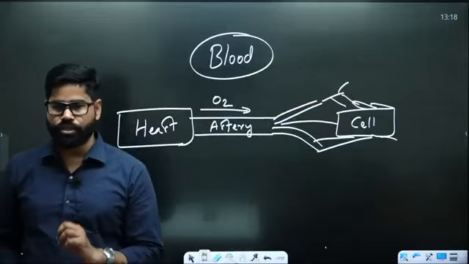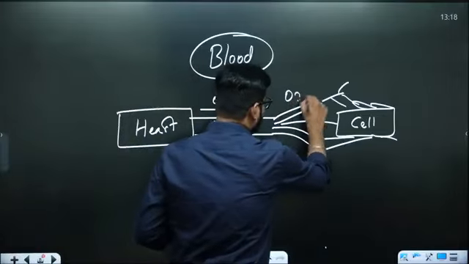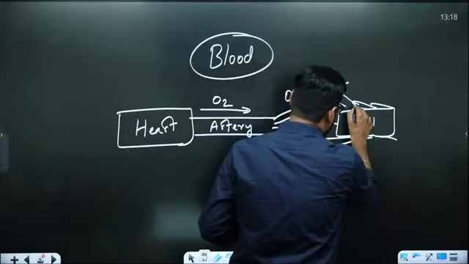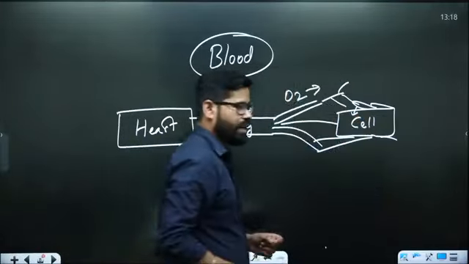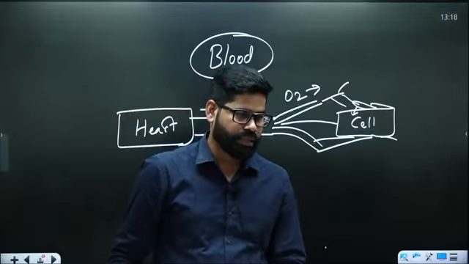They are very fine structures called capillaries. So oxygen is going through these capillaries to the cell. Between the capillaries and the cell there is going to be the exchange of oxygen and carbon dioxide.